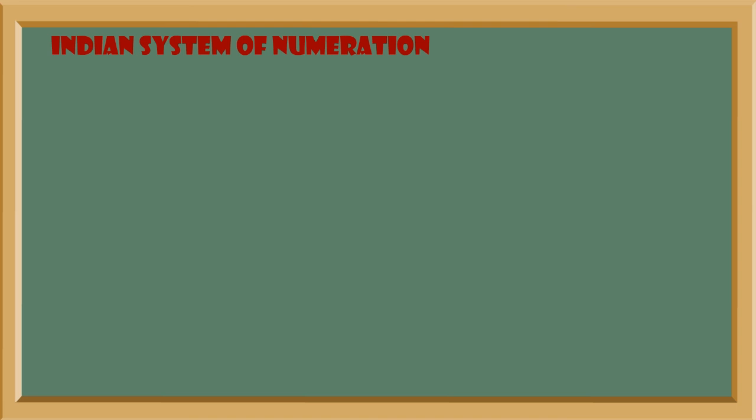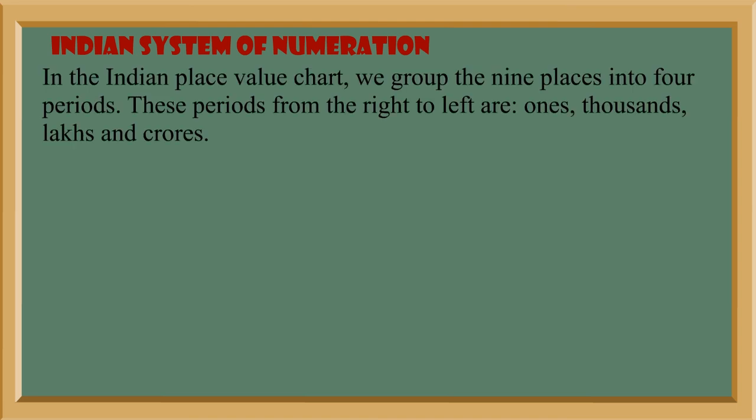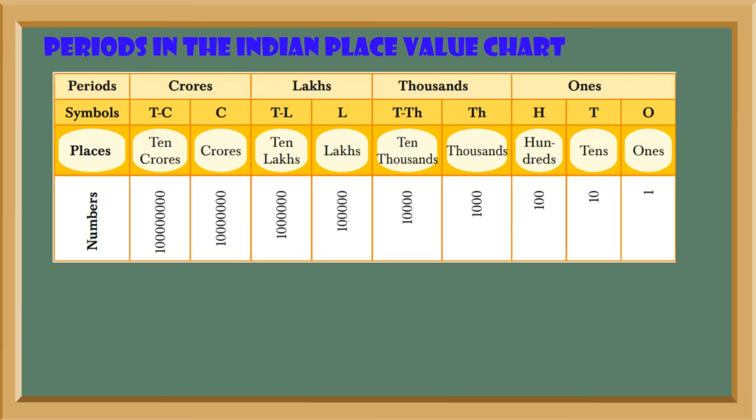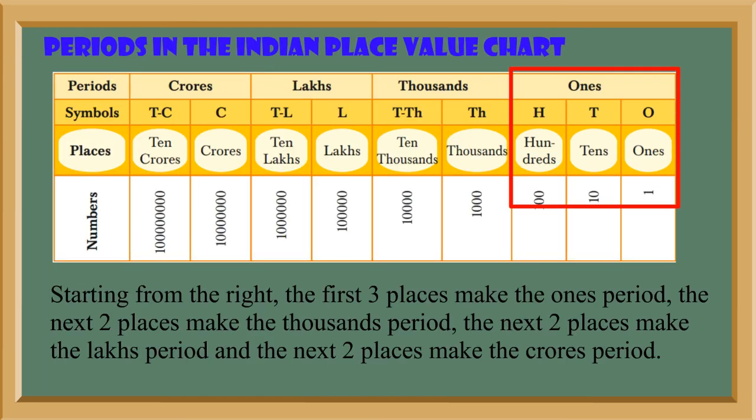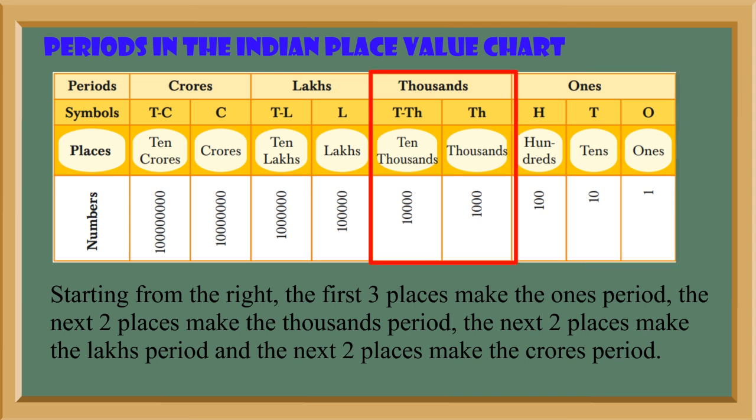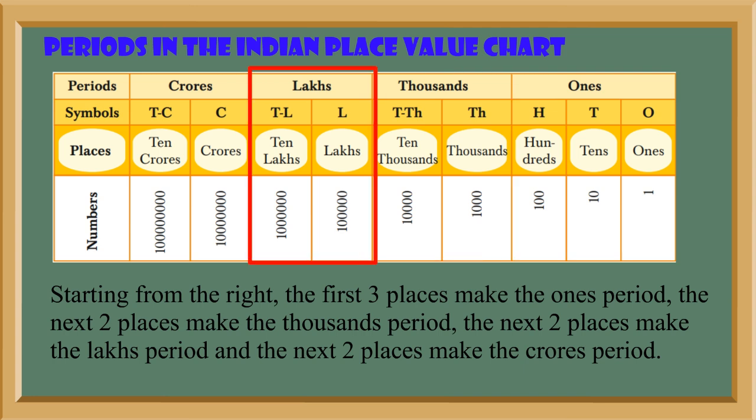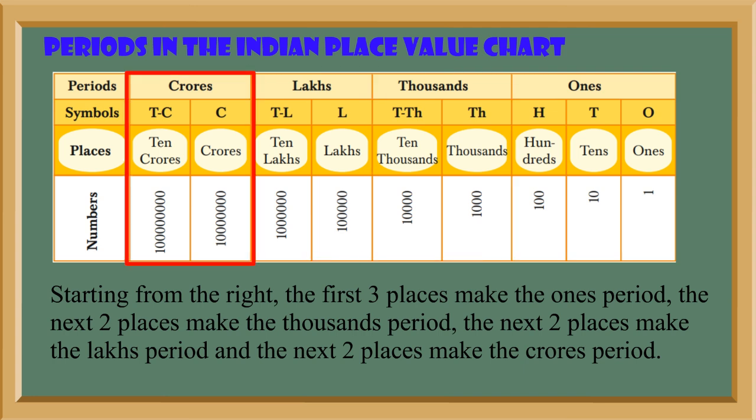Indian System of Numeration. In the Indian Place Value Chart, we group the 9 places into 4 periods. These periods from right to left are ones, thousands, lakhs and crores. Starting from the right, the first 3 places make the ones period, the next 2 places make the thousands period, the next 2 places make the lakhs period and the next 2 places make the crores period.